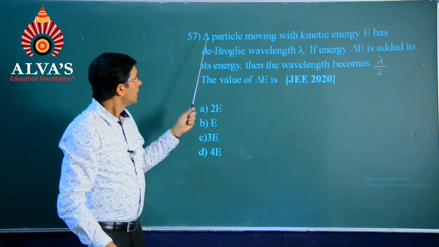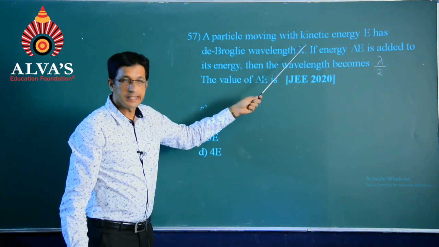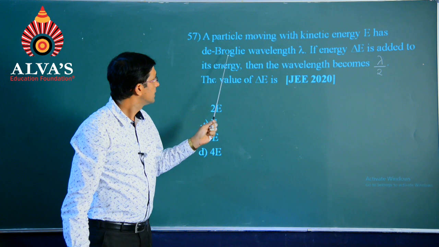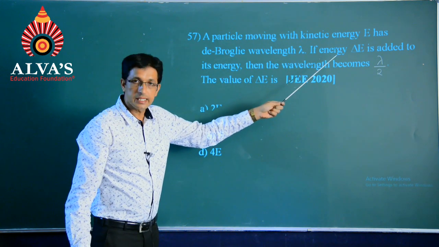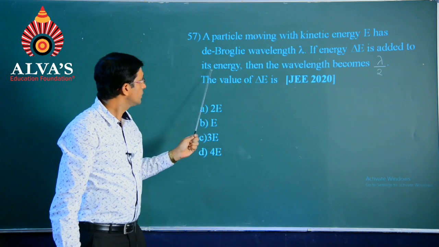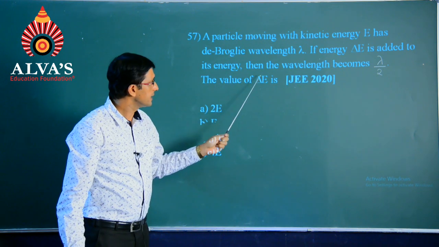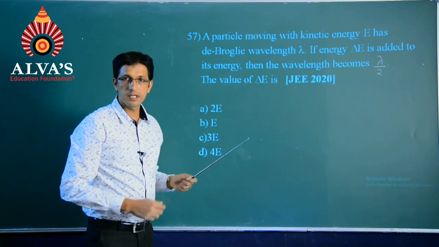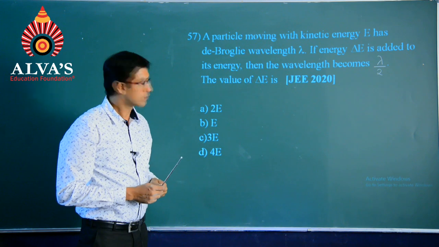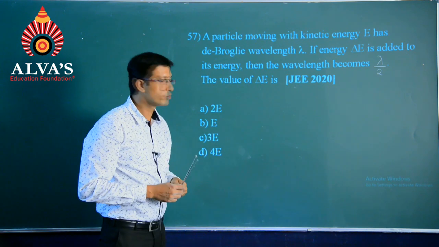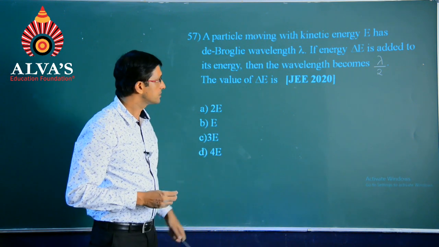Next question, a particle moving with kinetic energy E has de Broglie wavelength lambda. If energy delta E is added to its energy, then the wavelength becomes lambda by 2. The value of delta E is a question of JEE 2020. So, let us begin like this.